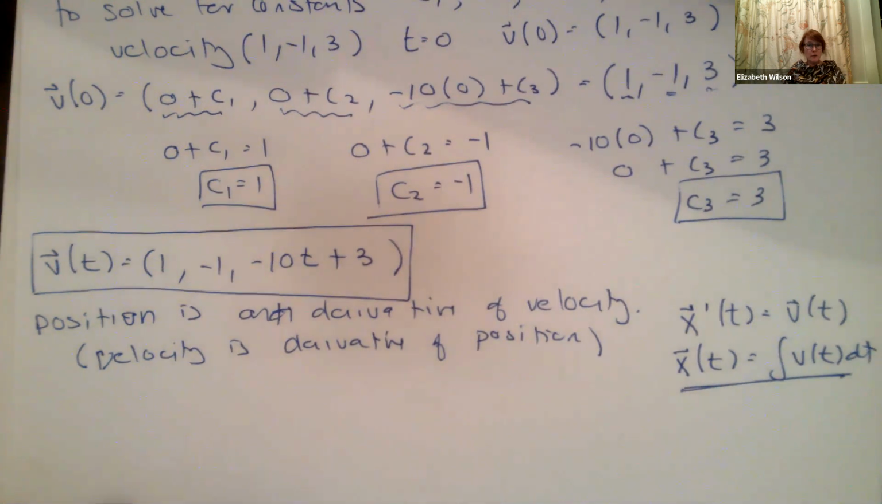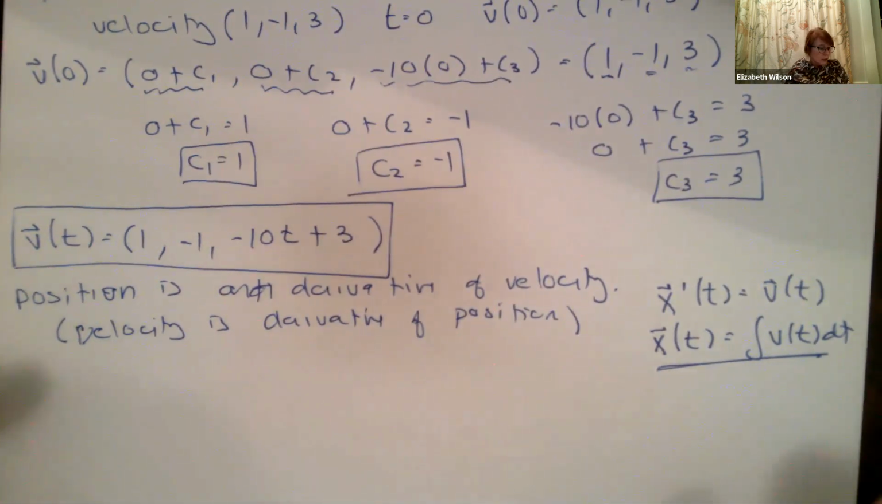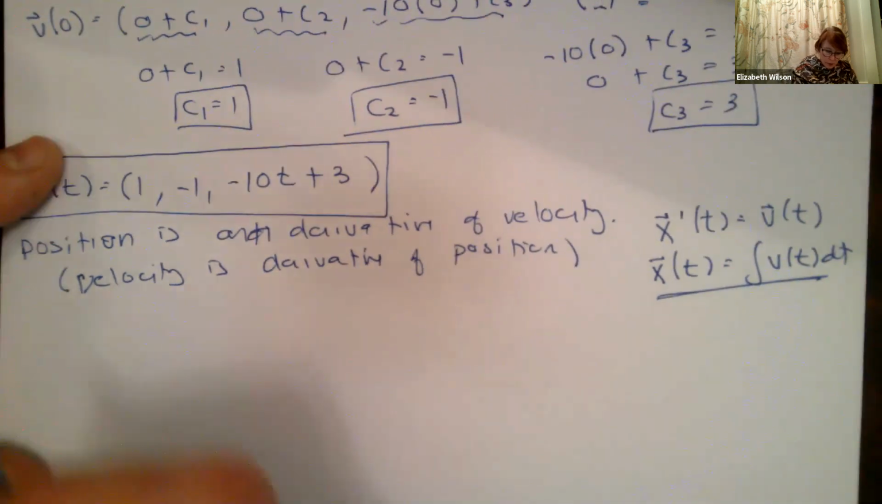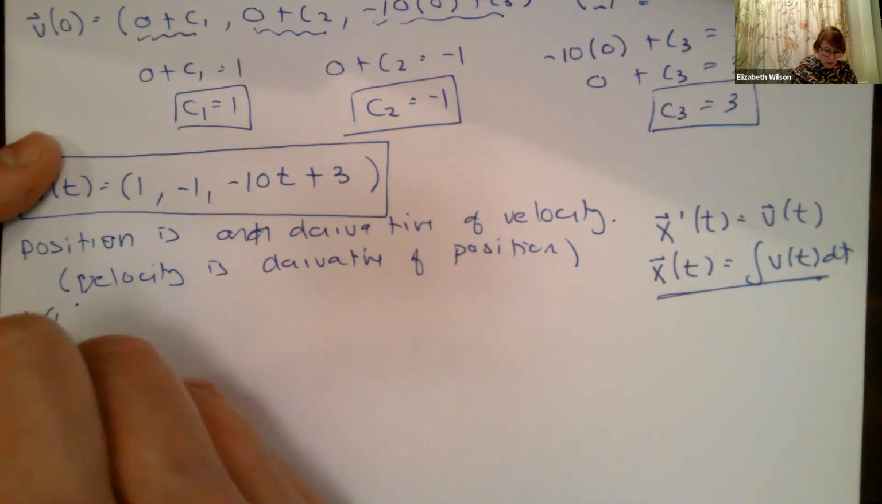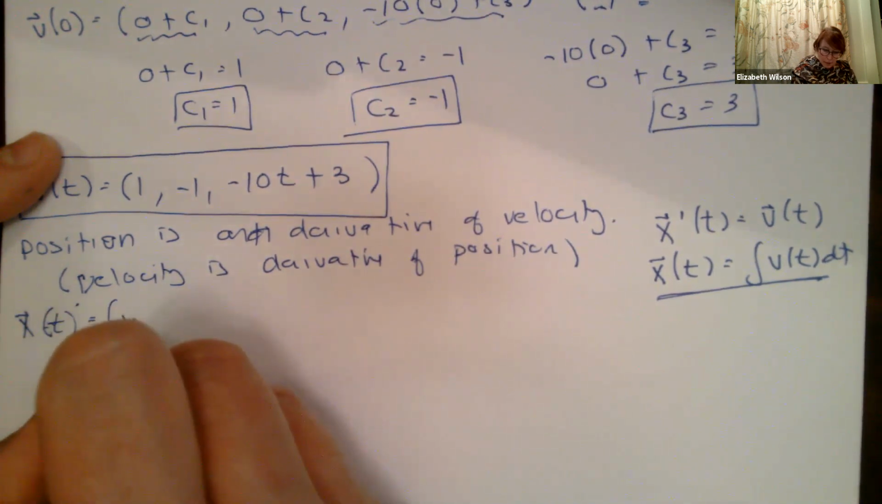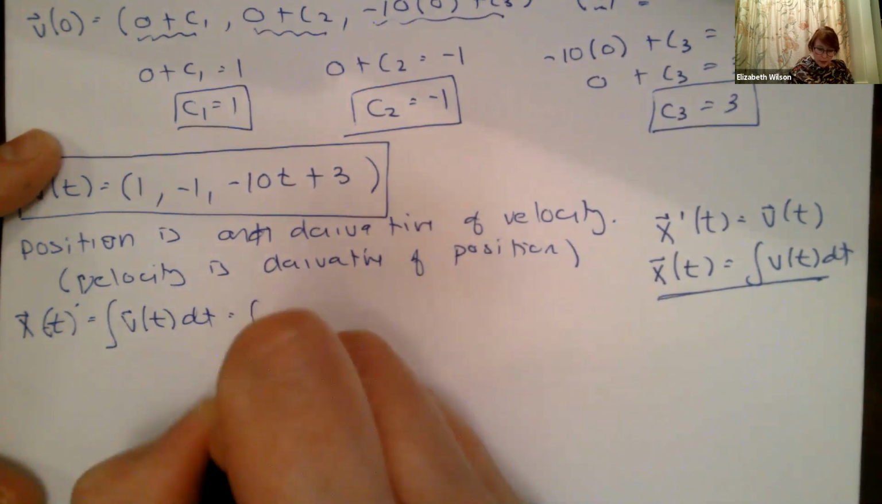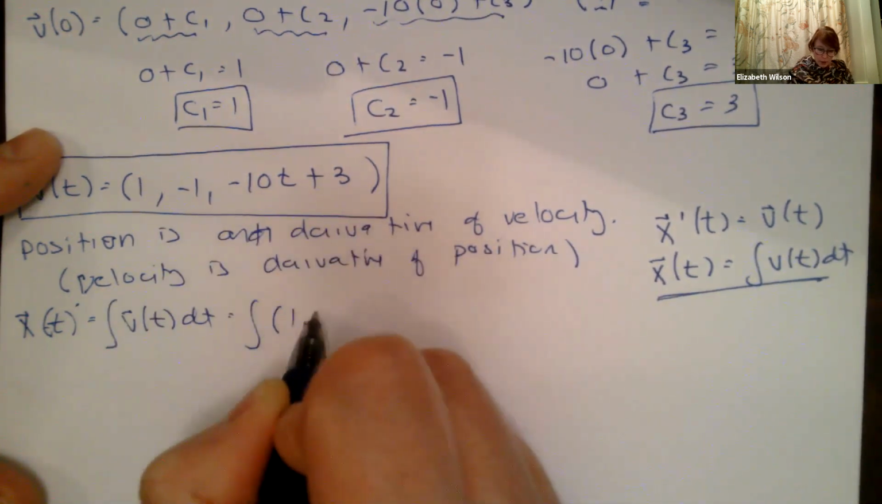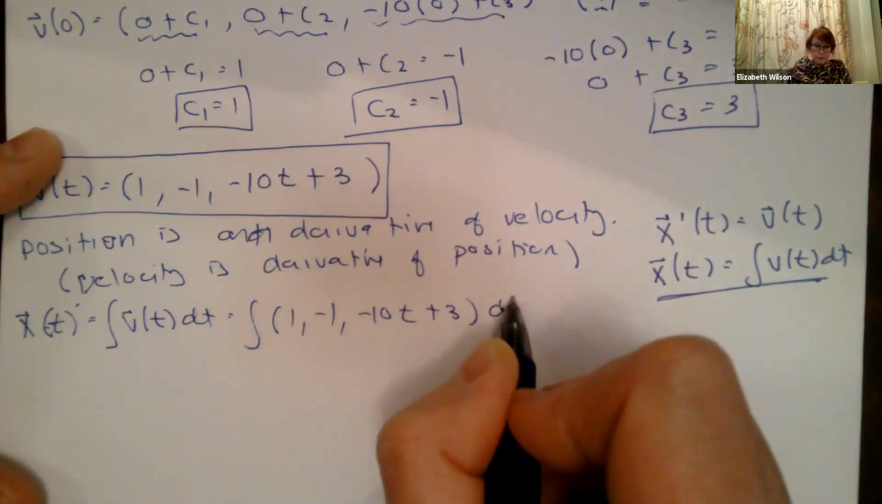That is what we're going to do. We're going to use our acceleration to figure out our velocity to figure out our position. All right, so let's go ahead and do that. x of t is equal to the integral of velocity dt. So let's plug it all in. I'm going to integrate this: the integral of 1 minus 10t plus 3 dt.